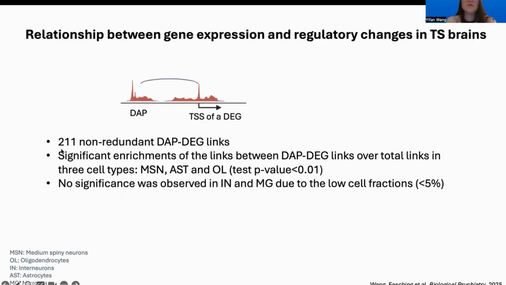With those 200 non-redundant DAPDG links, we were able to find significant enrichment of these links over the total number of links in the three major cell types: medium spiny neurons, astrocytes, and oligodendrocytes. There's no significance observed in interneurons and microglia, probably because they have very low cell fractions, which is less than 5%.